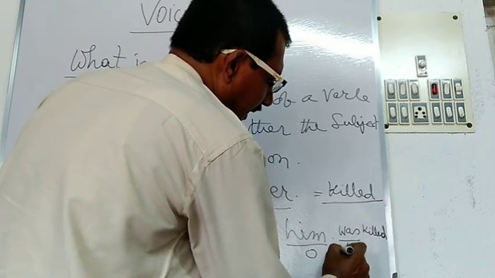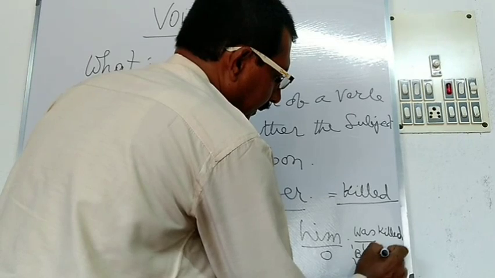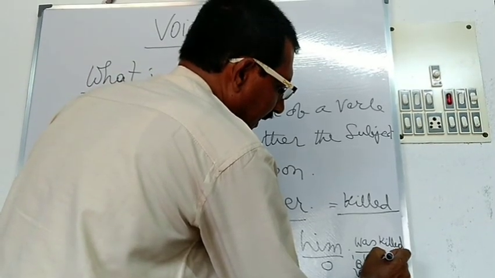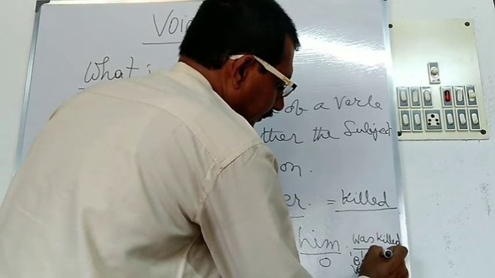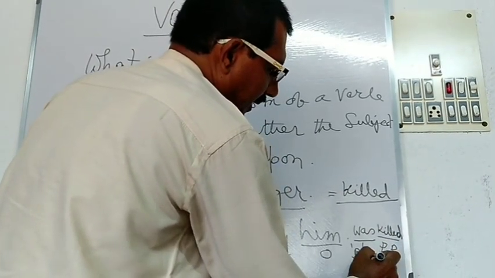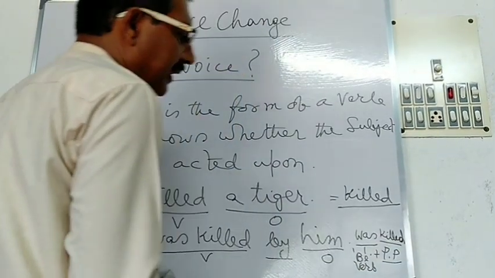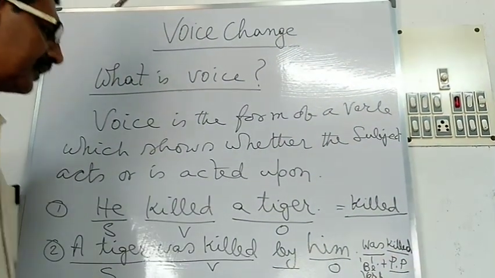Was is called be verb. Killed is the past participle word. Be verb plus past participle word is there in the second sentence.